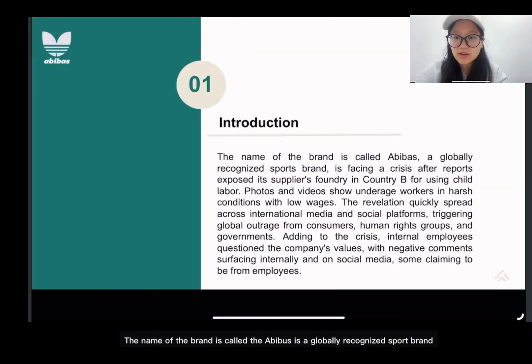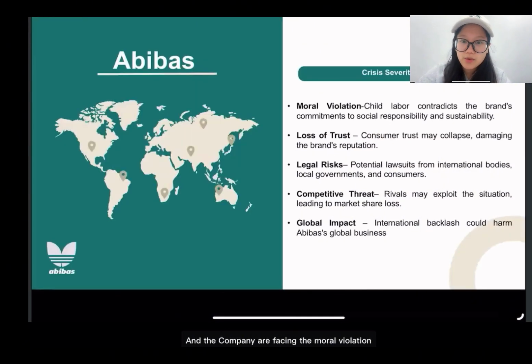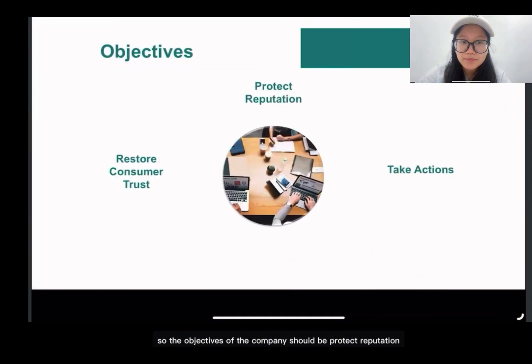The name of the brand is Abibas. It's a globally recognized sports brand. It's facing a crisis after a report exposed its supplier foundry in Country B for using child labor. And the company is facing moral violation, loss of trust, legal risks, competitive threats, and global impact. So the objectives of the company should be to protect reputation, take action, and restore consumer trust.